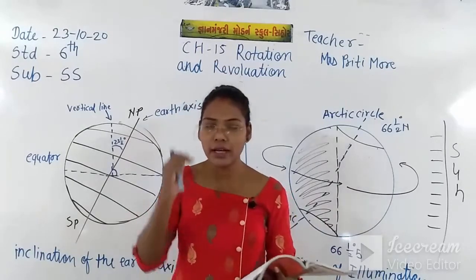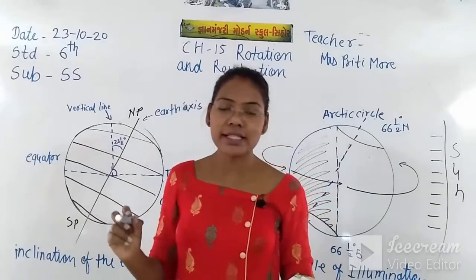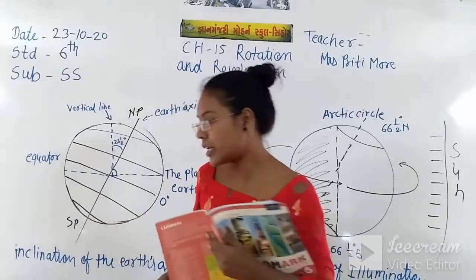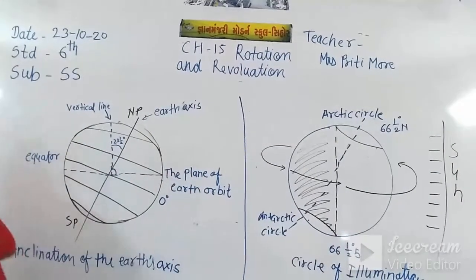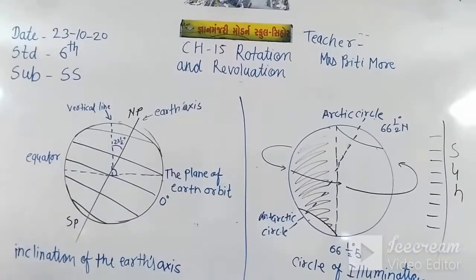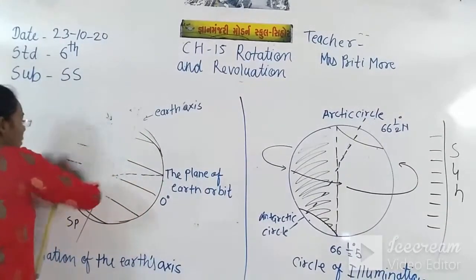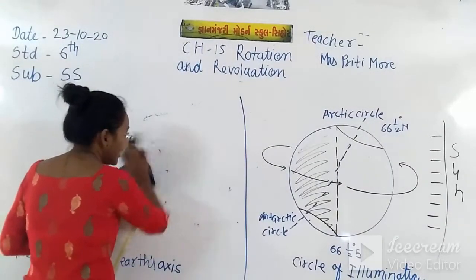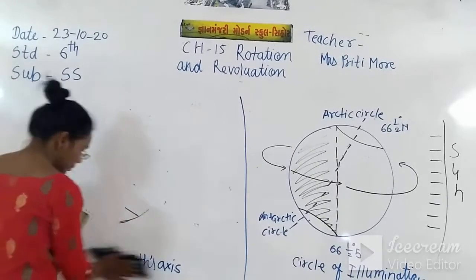That means 12 months and 1/4 days. That means 1/4 days means... I write here on the board so you can understand it easily.